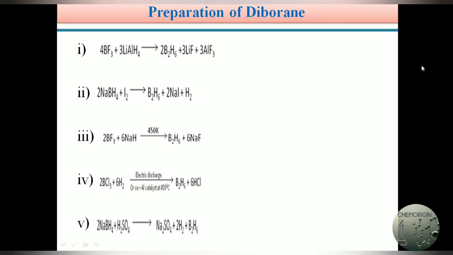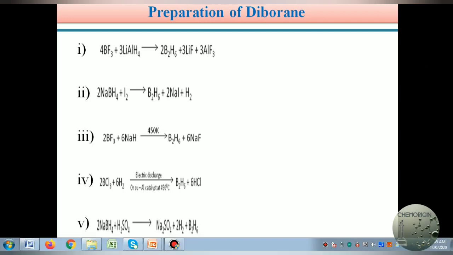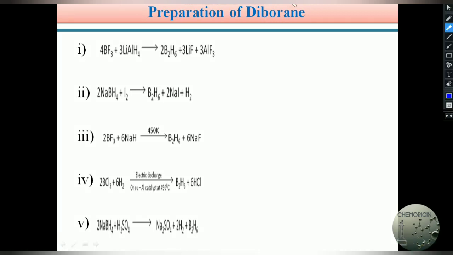Next, students, I already told you diborane is very important. In this slide we learn how to prepare diborane. The formula of diborane is B2H6. For the preparation of diborane, we generally use boron halides and sodium borohydride.